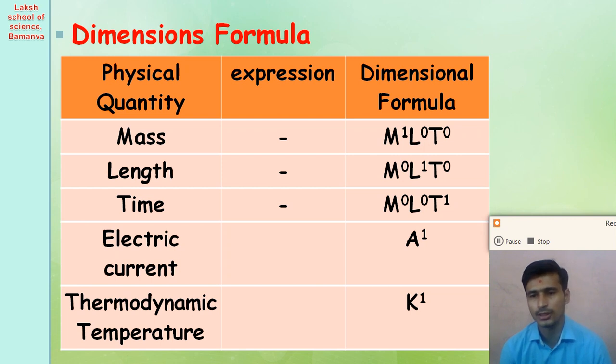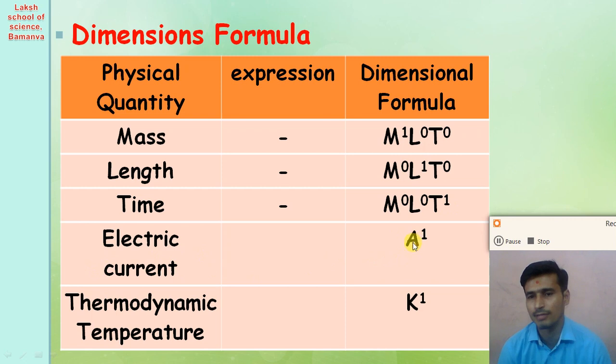All distances are covered under length. It has the dimensional formula M0 L1 T0. Similarly, time has the dimensional formula M0 L0 T1.